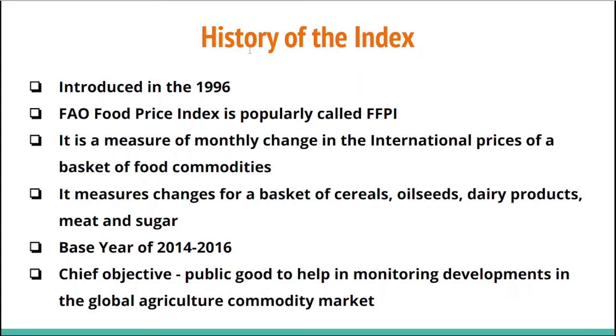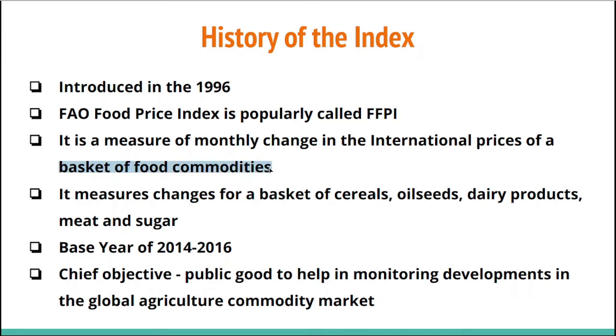Now let's talk about the history of this index. It was introduced for the first time in the year 1996. FAO, that is the Food and Agriculture Organization, releases this food price index, and it is popularly called FFPI. It is a measure of monthly change in the international prices of a basket of food commodities. So we have to put a little emphasis on this term, basket of food commodities.